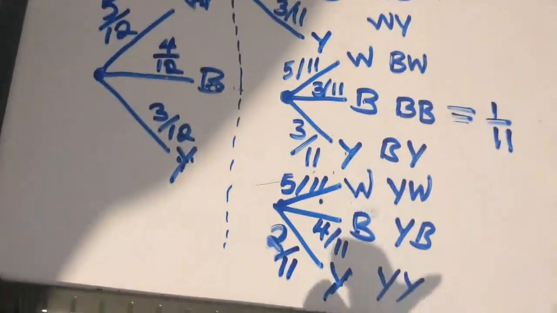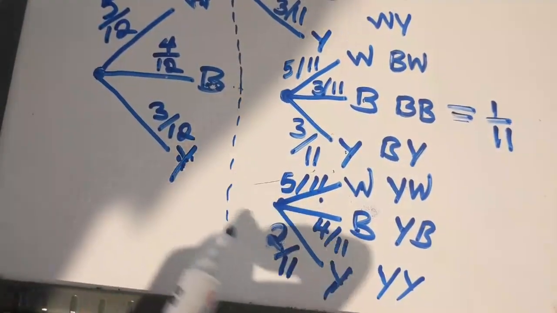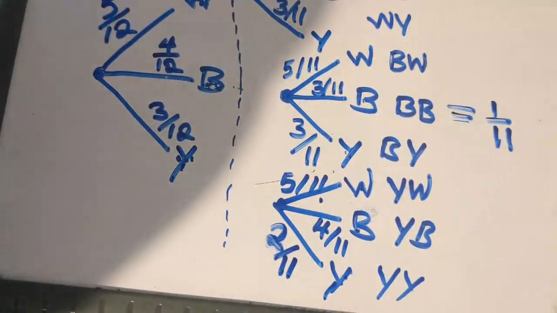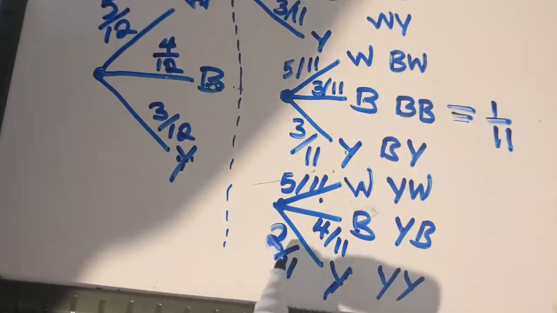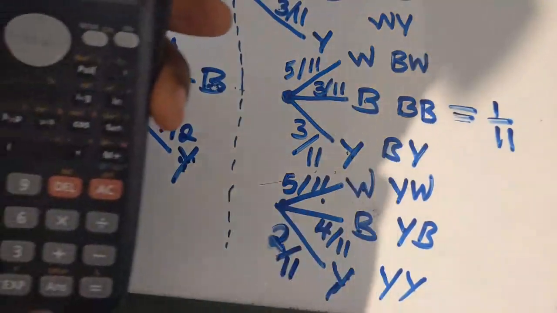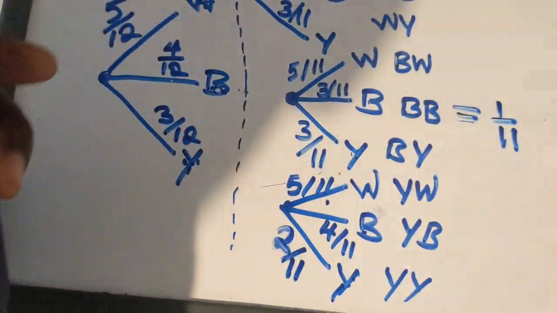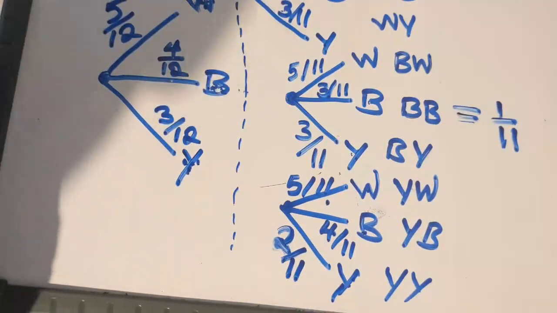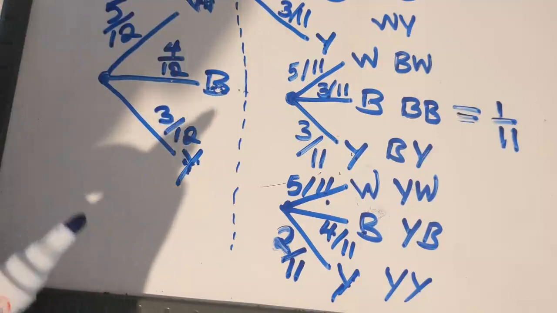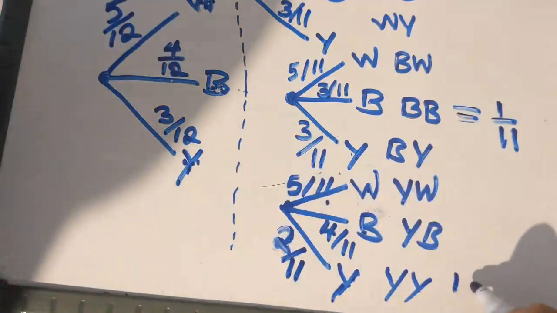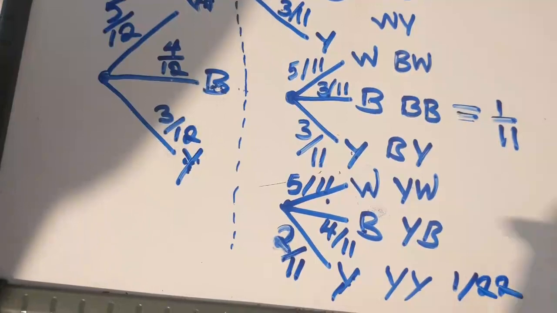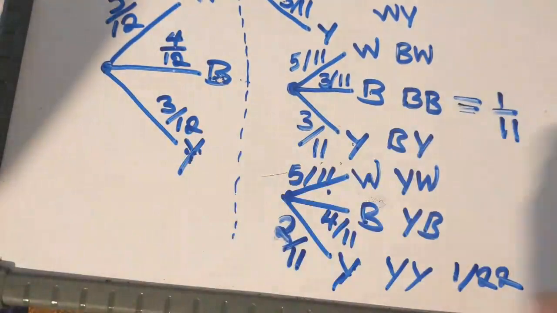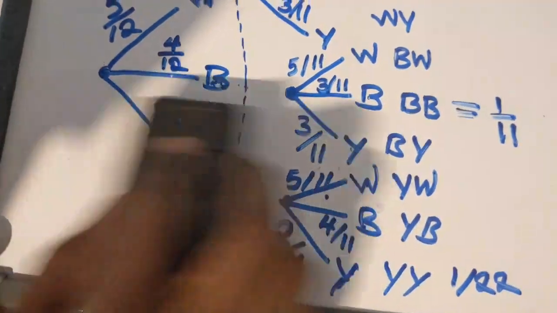So coming to yellow, on yellow we got yellow and yellow. So here we have 3/12 and here we have 2/11. So you do the same. 3/12 times 2/11. So that is going to be 1/22. Okay, 1/22.